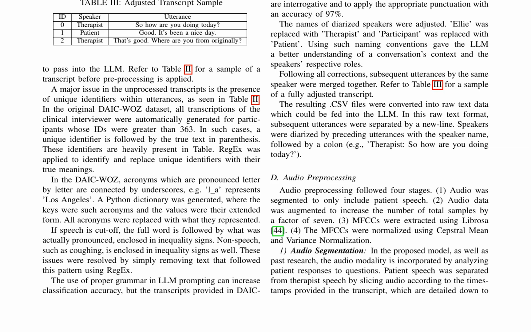Text pre-processing involved converting CSV files into raw text data, merging subsequent utterances by the same speaker, and diarizing speakers. Audio pre-processing stages included segmenting audio to include only patient speech, augmenting audio data, extracting MFCCs, and normalizing MFCCs. The dataset also contains visual features extracted from video data using the OpenFace Pose Estimation Library, with only facial action units, FAUs, considered in this study.